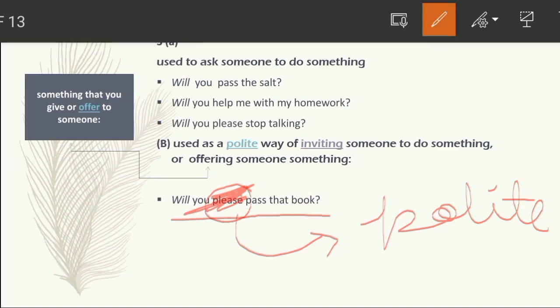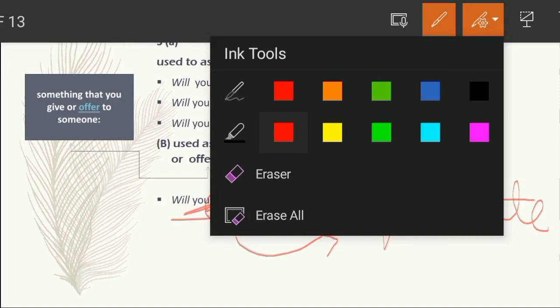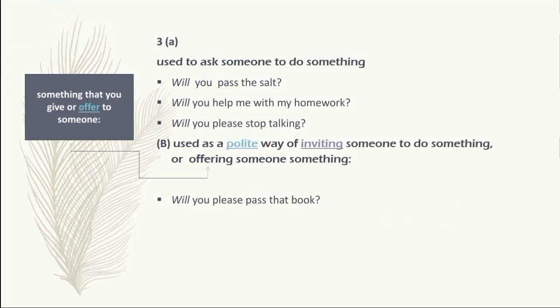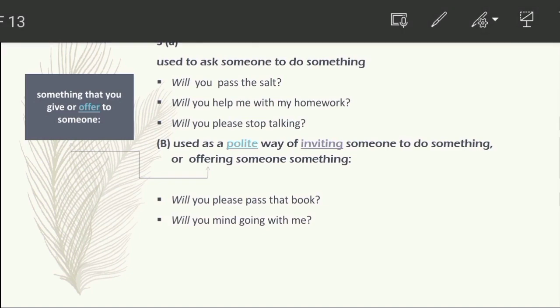And the next one, the other way to understand whether the sentence is polite or not, is mind. If you find mind in any sentence, then this sentence will be in a formal situation. Like, will you mind going with me? Or we can also say some examples: will you mind eating something? Will you mind playing cricket? Will you mind going with us? So these are examples of a polite way of asking or inviting someone to do something.